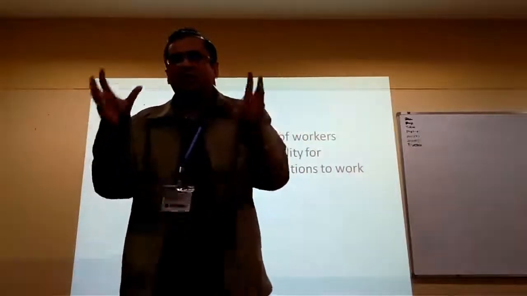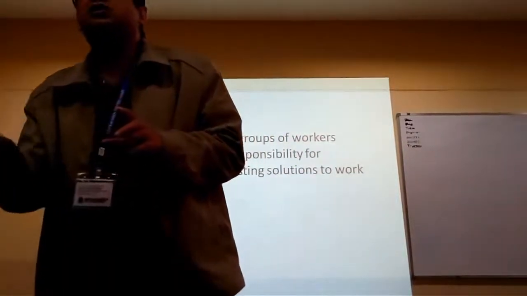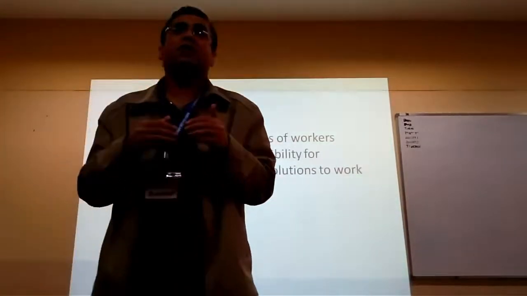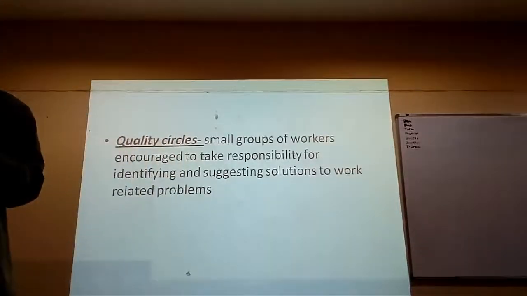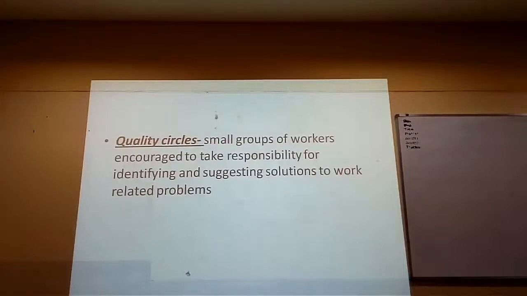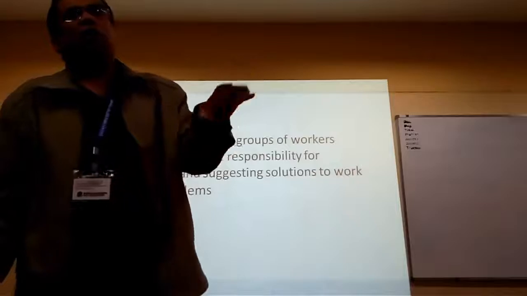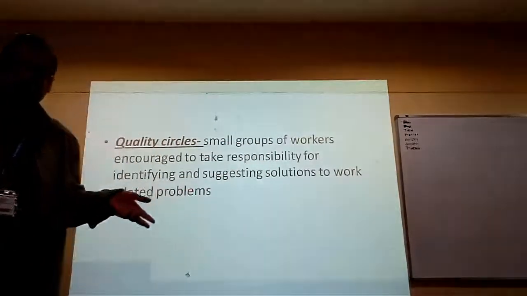They raise problems that the company is facing, and then they also suggest solutions. Okay, and this is a very important part of worker empowerment and worker enrichment. They are taking responsibility for improvement. So these are the things that happen in those organizations which are successful in increasing their productivity.